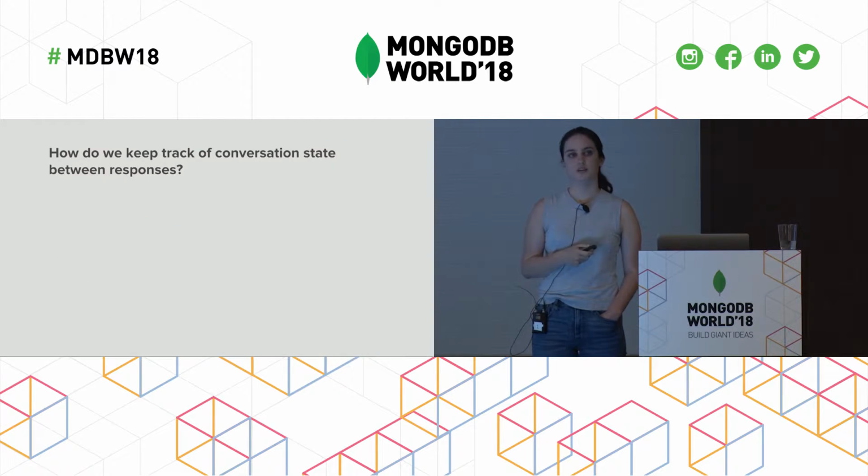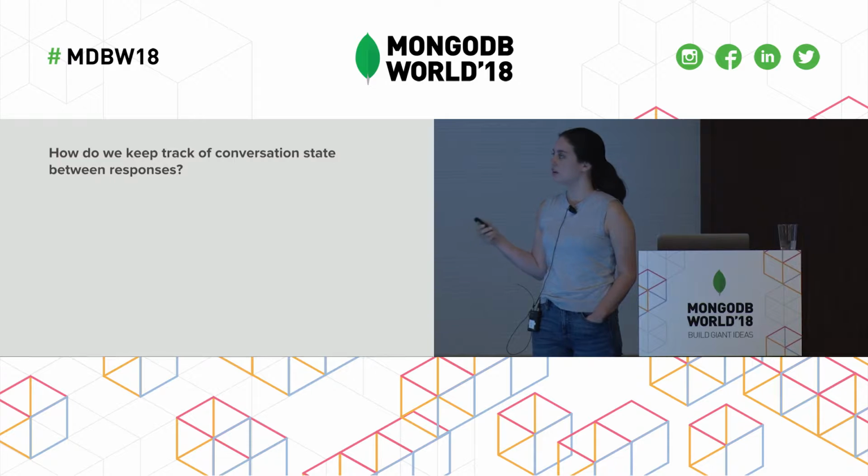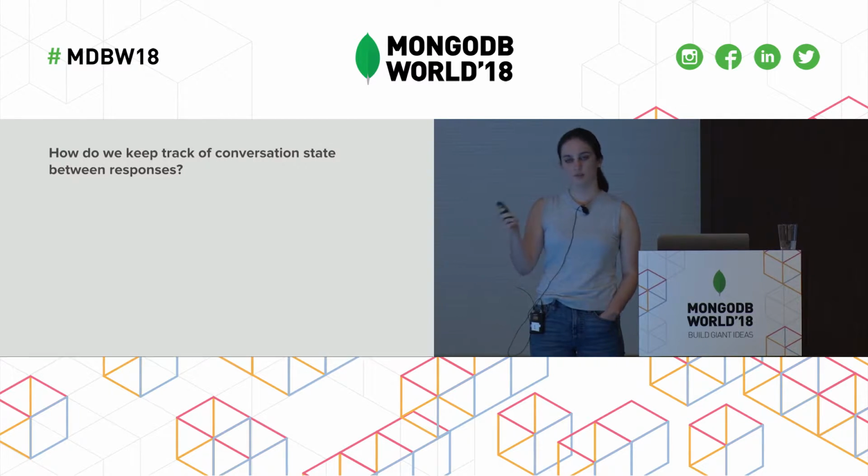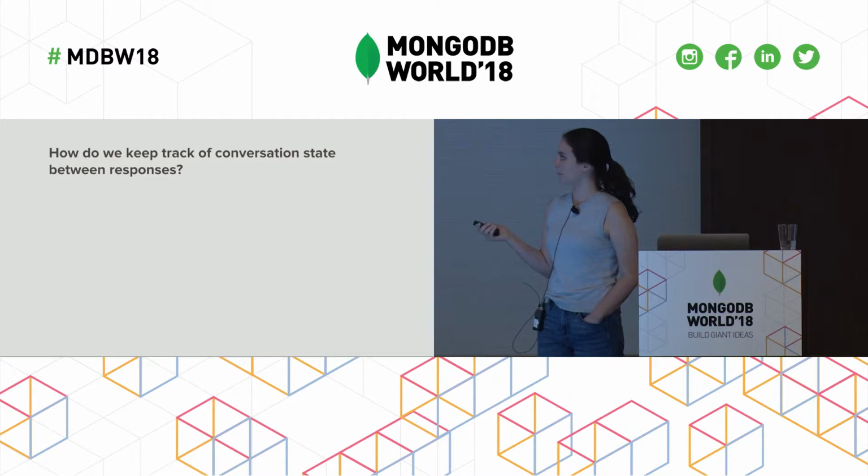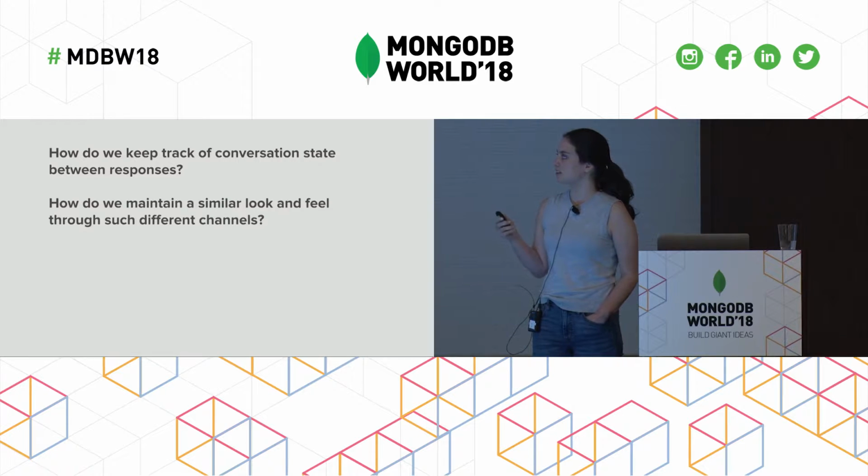So there are a few main questions that we thought about when building our chatbot. And the first was, how do we keep track of conversation state between responses? So one of the core things about chatbots is that they remember what you said previously so they can intelligently respond the next time. The second question is, how do we maintain a similar look and feel through such different channels? So we want to have the same bot logic, but also be able to take advantage of Slack's rich formatting, for example. And we can send images, stuff like that.